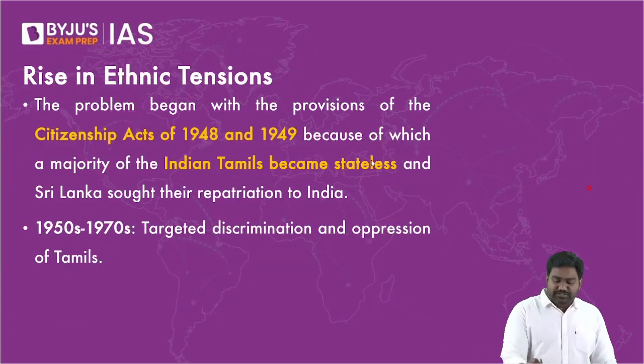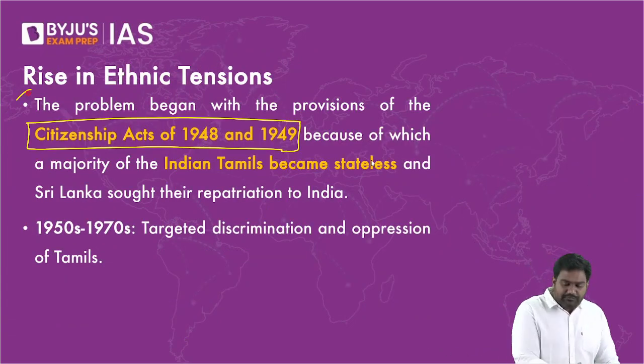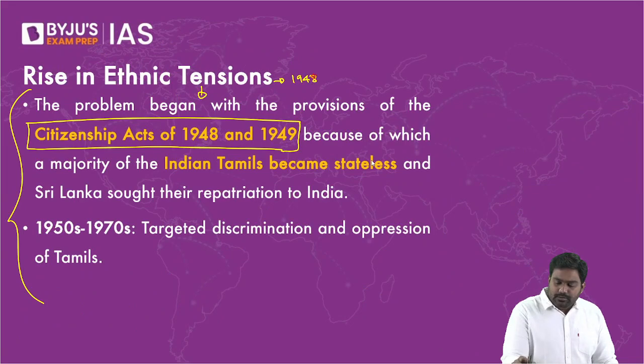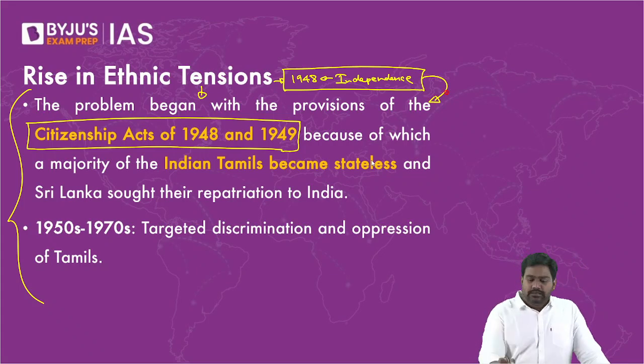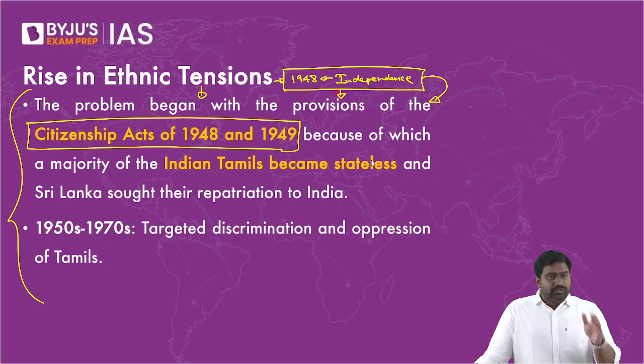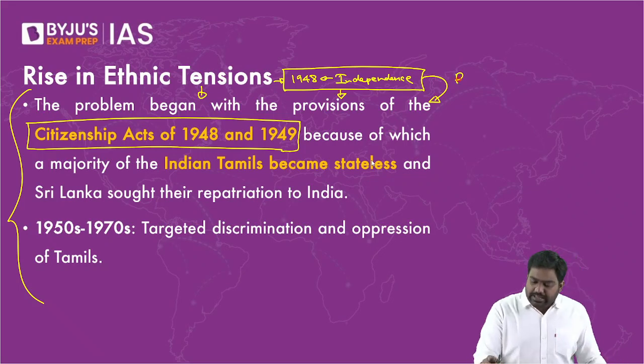Starting right from Sri Lanka's independence, the discrimination began. As the British left, Sri Lanka became independent by 1948. And immediately the discrimination and oppression started against the minorities. This is what happens when you encourage majoritarian tendencies on the lines of religion, ethnicity, race, etc. If you promote majoritarian communities, allow them to dominate, right? Minorities will be crushed. If you promote right-wing extremist policies, this is exactly what happens in any country.